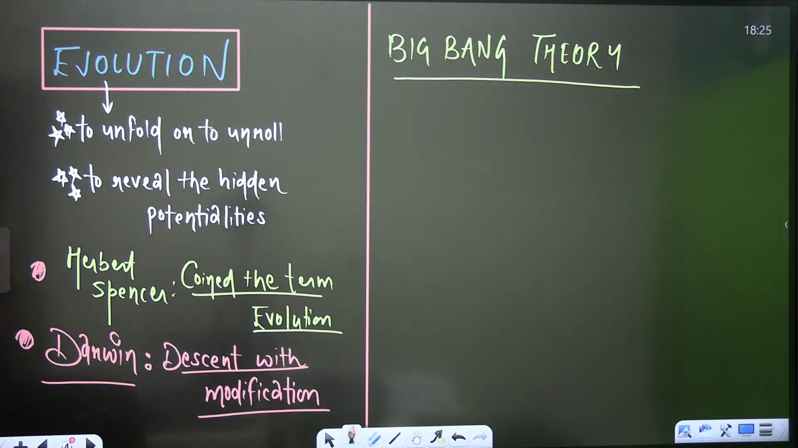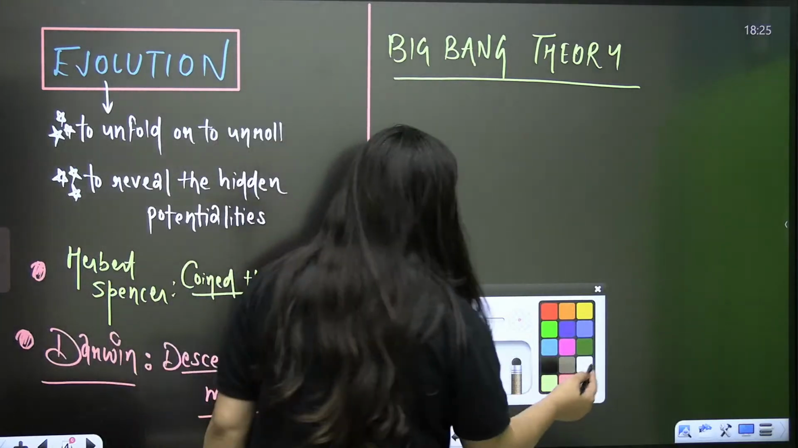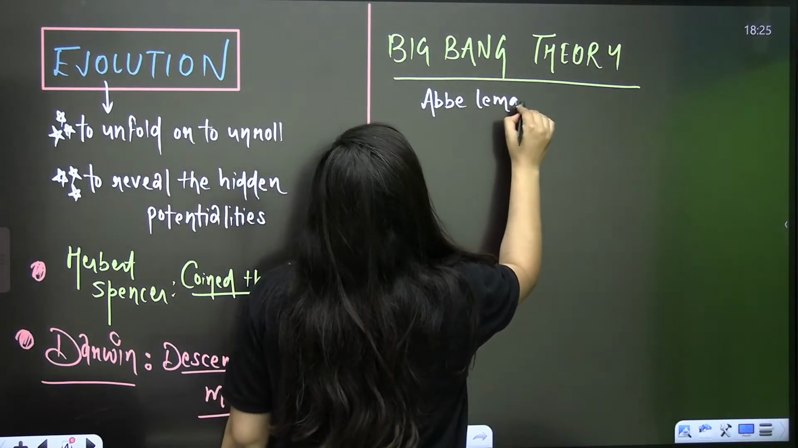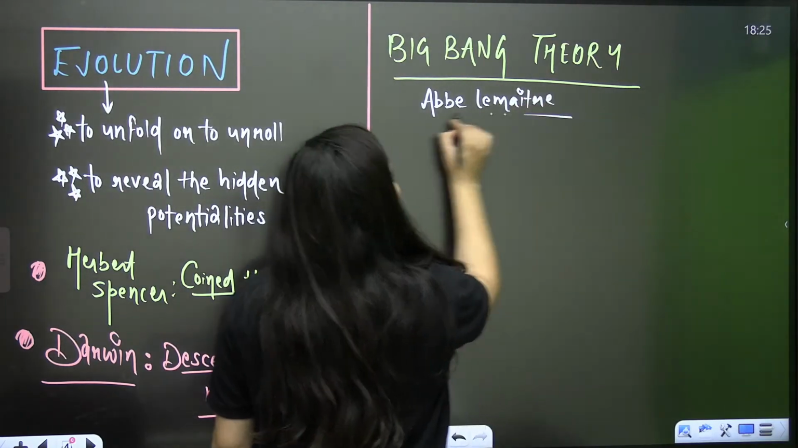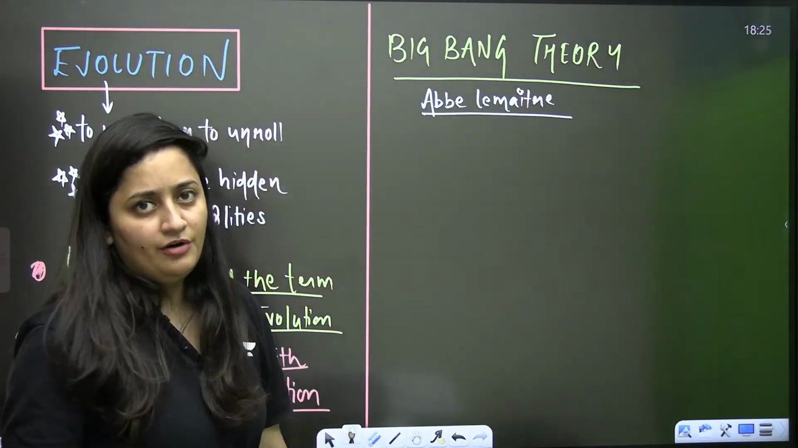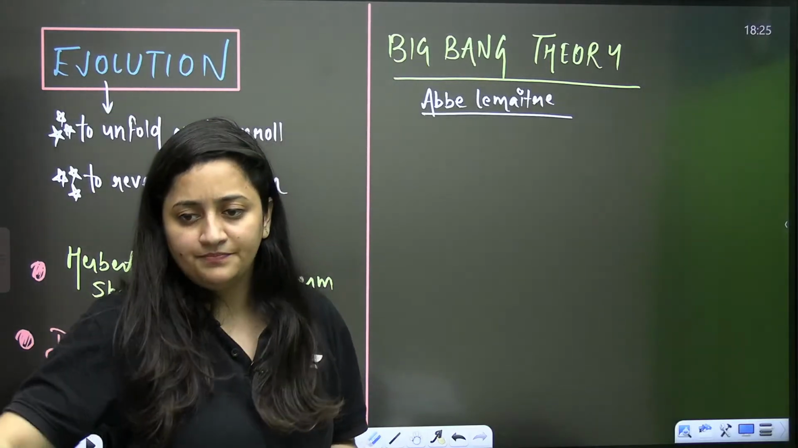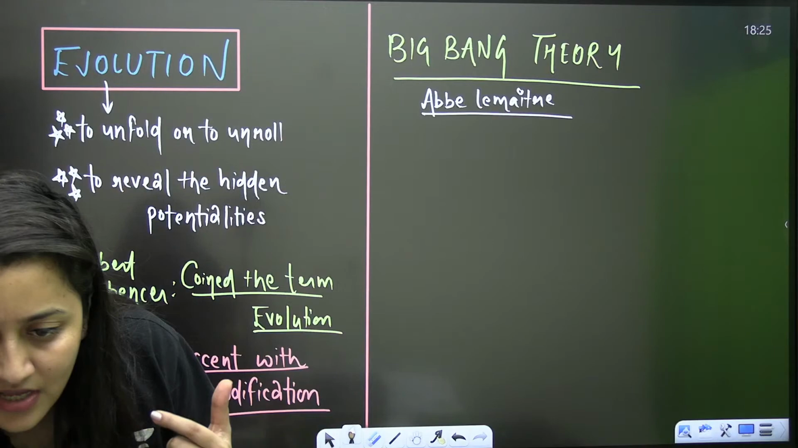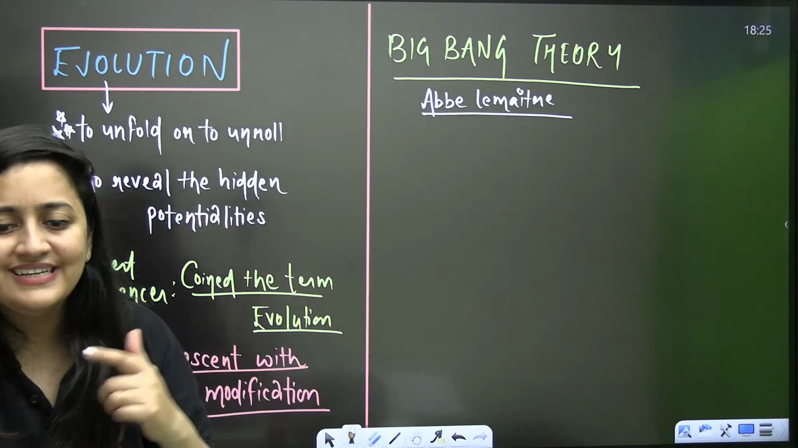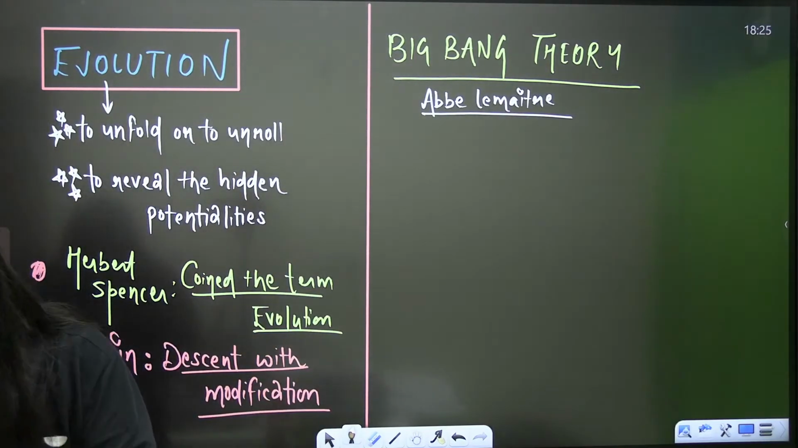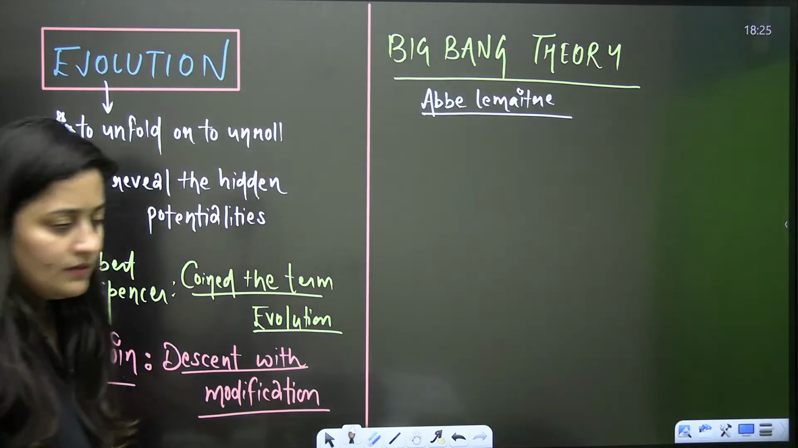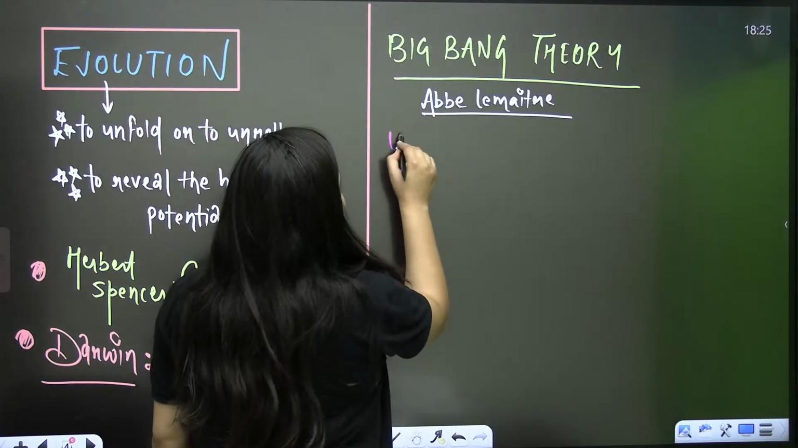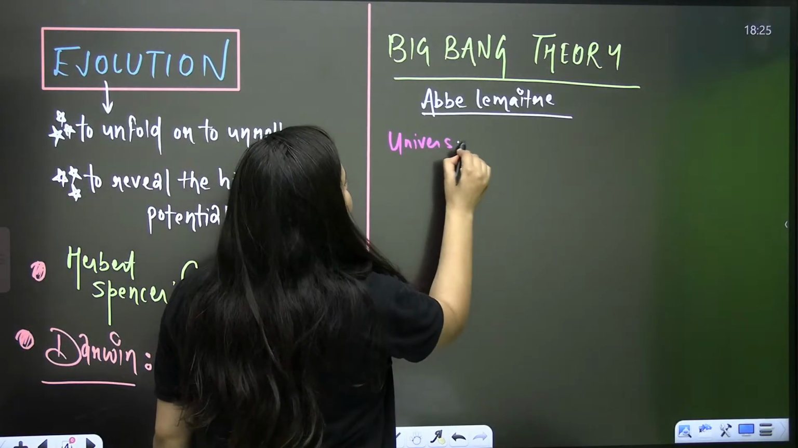Now let's talk about the Big Bang theory. As I said, it is given by Urey-Miller, and he tried to explain the origin of the universe. Now, what is the universe? Define, everyone. According to you, Nandini, Subhashini, Trisha, Vijay, what do you know about evolution? What do you know about the universe? What is the universe? Tell me.